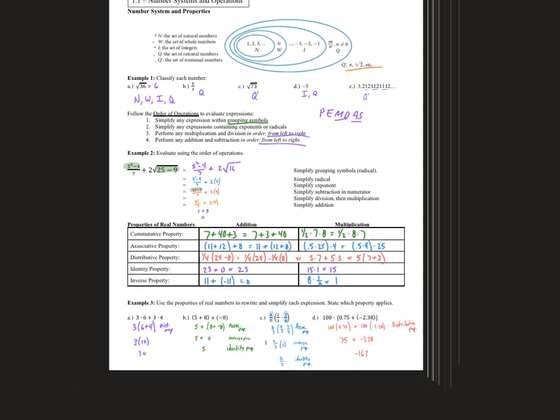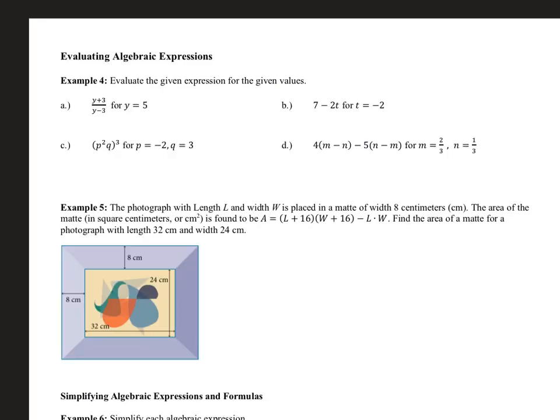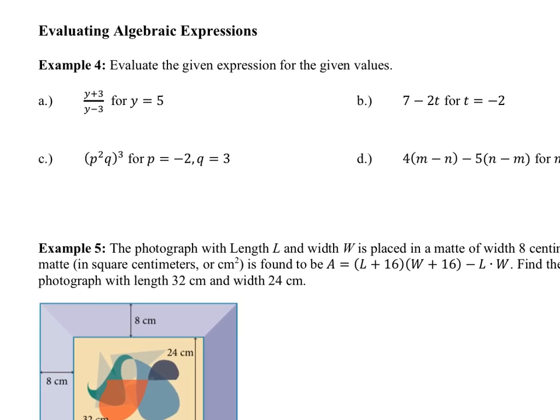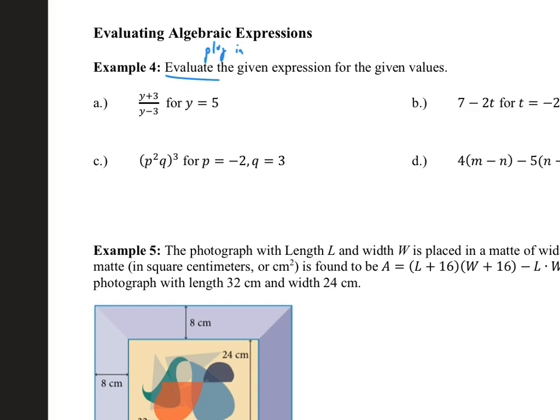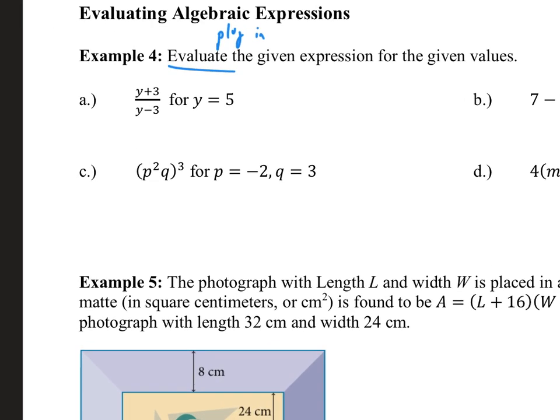Go on to the second page here. We're just going to do some evaluating. Another way you can think about evaluating is just that you should be plugging in when you're asked to evaluate. So they want us to evaluate y plus 3 over y minus 3 for 5. So I'm going to plug 5 in. It's always a good idea, when you're plugging a number in, to put it in parentheses.